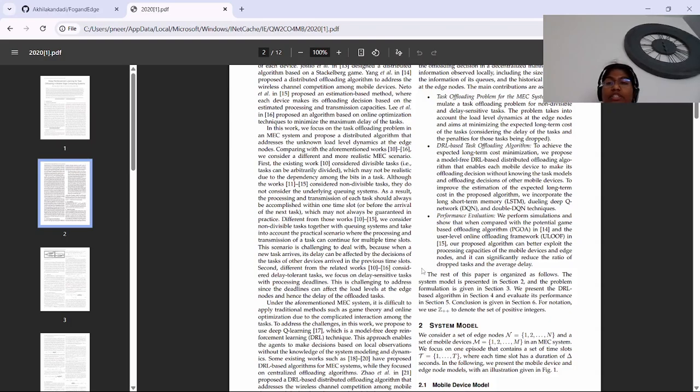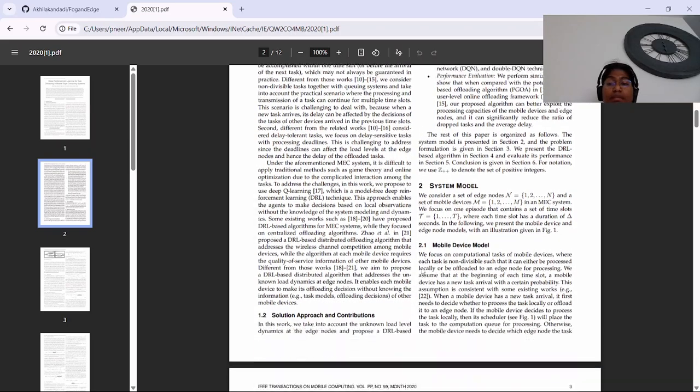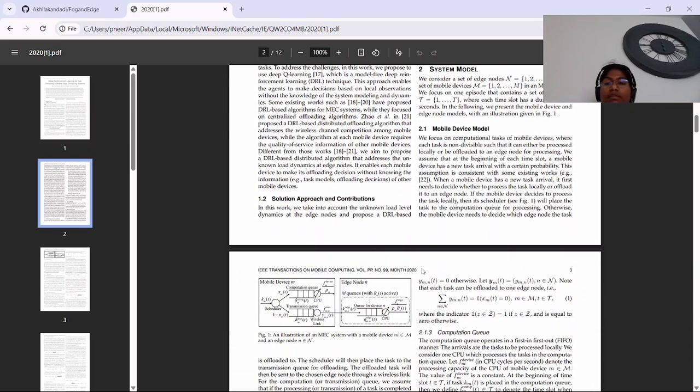Coming to the implementation, I implemented this as a Java based simulation. The flow matches the paper's methodology: observe, decide, measure cost, learn, and improve decisions. My simulation models multiple mobile devices generating tasks, multiple edge nodes sharing processing power, realistic deadlines, and queue delays.